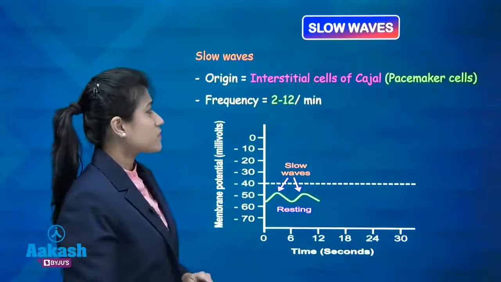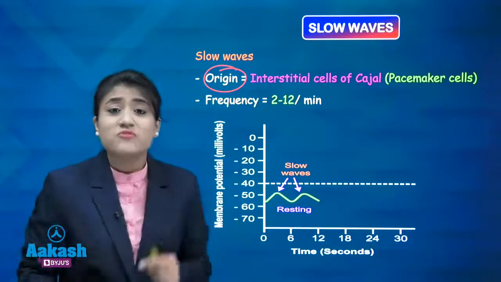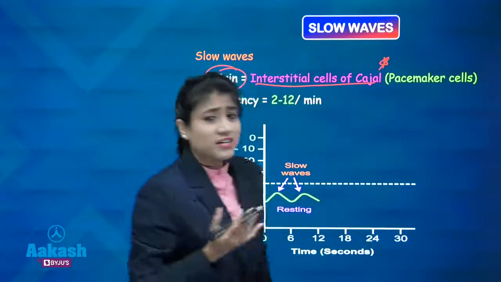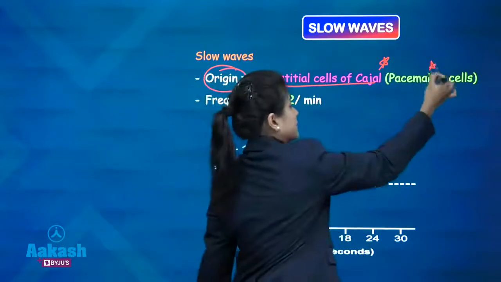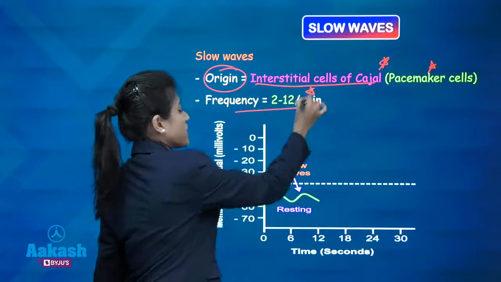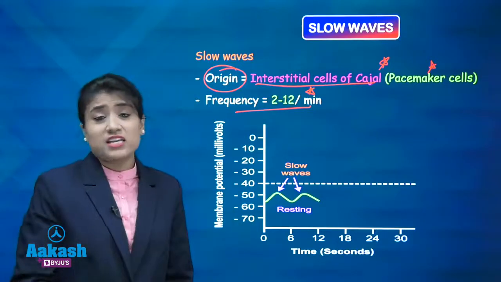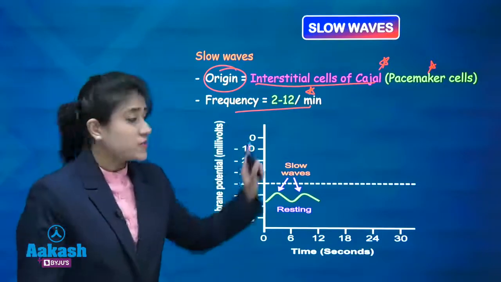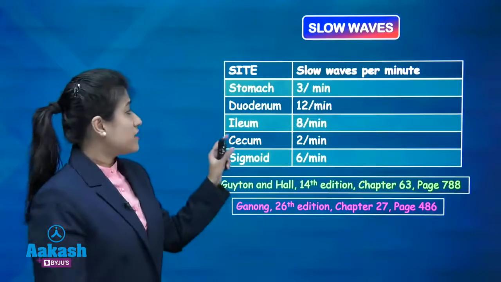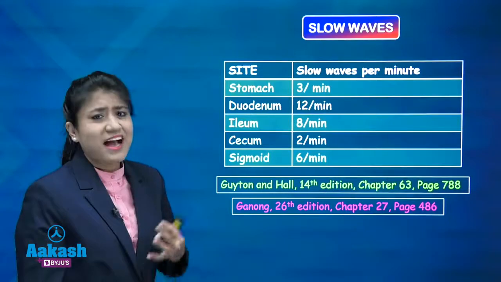They are small changes in the RMP of the small intestine. Where do they originate? They originate from the interstitial cells of Cajal, which are nothing but pacemaker cells. Again, you should know the frequency. The frequency is 2 to 12 per minute. Write it down, it's very important: the frequency of slow waves is 2 to 12 per minute. Now let's talk about where we get low slow waves and where we get a high number of slow waves.